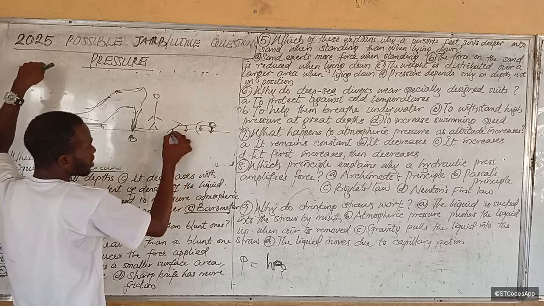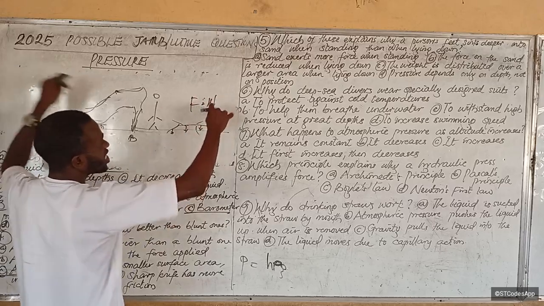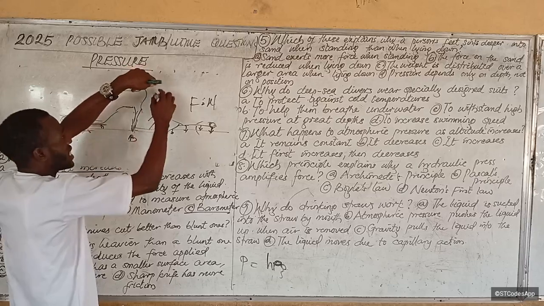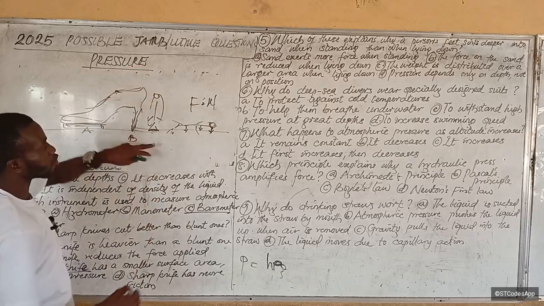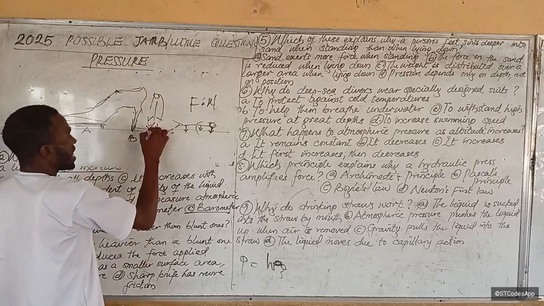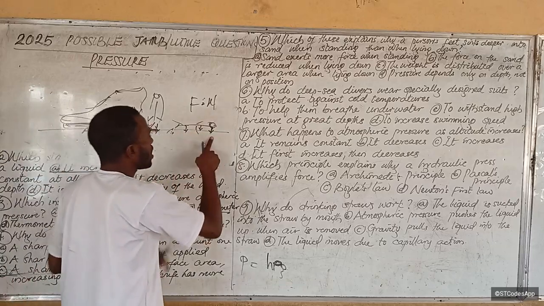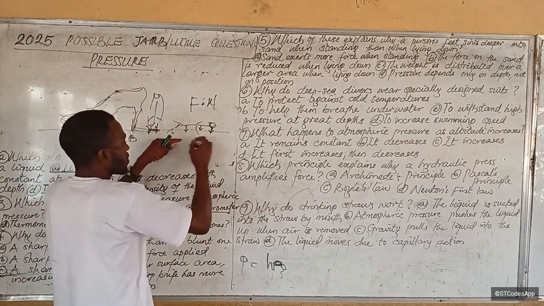So you see that the force of that guy is spread abroad here. Unlike here, the entire weight is acting on these two places. Because the surface area here is smaller and surface area here is larger, here pressure is lower because there's more surface area.